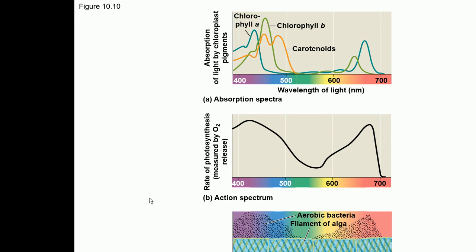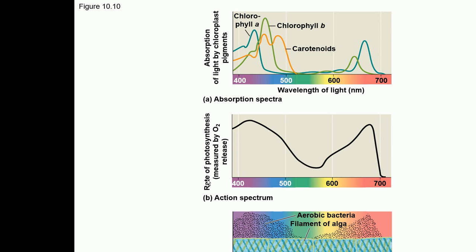So in this experiment, he took an alga, which is a photosynthetic organism, and exposed this alga to different wavelengths of light. He was trying to study at which wavelength photosynthesis is maximum. For that he's not monitoring the oxygen, but instead he's using aerobic bacteria.